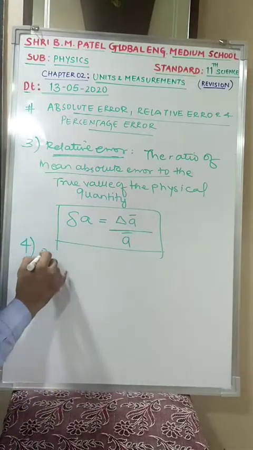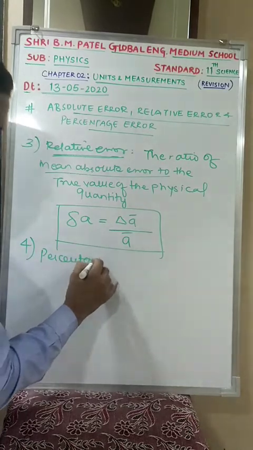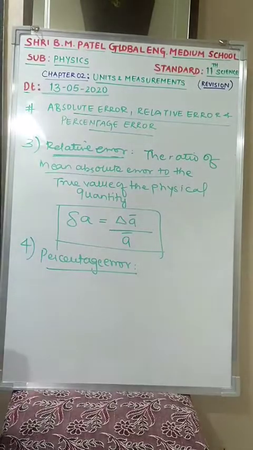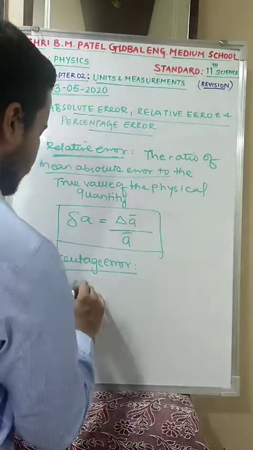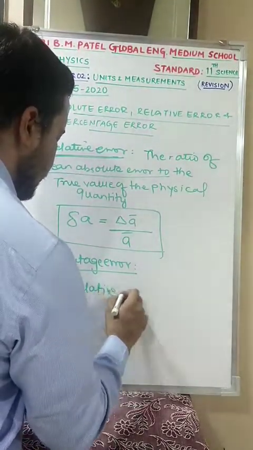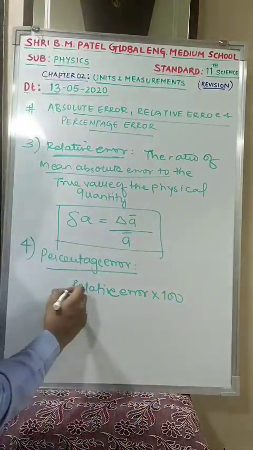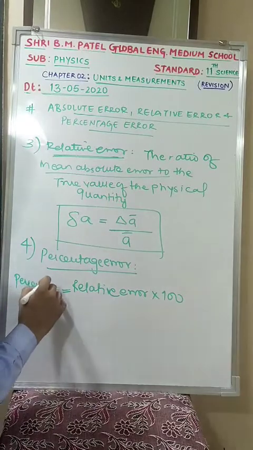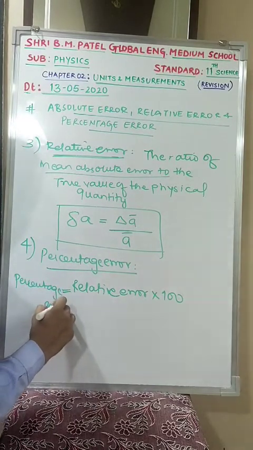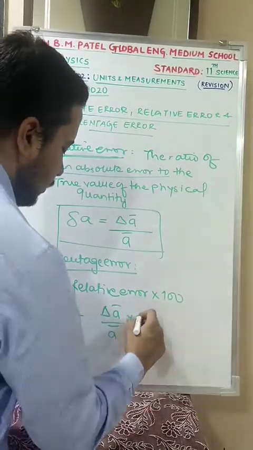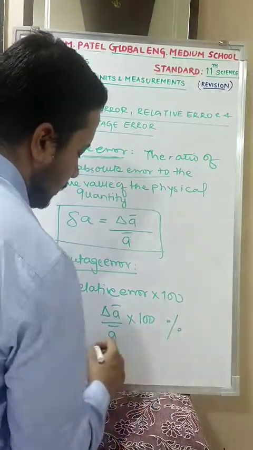Last is percentage error. Percentage error is nothing but relative error into 100. So relative error is delta A bar by A bar, and multiplied by 100, this much is going to give you the percentage error.